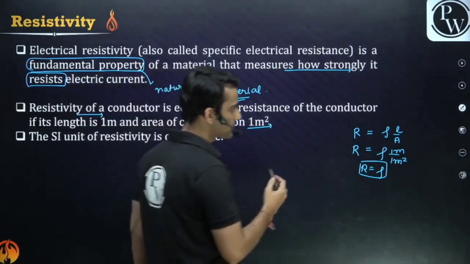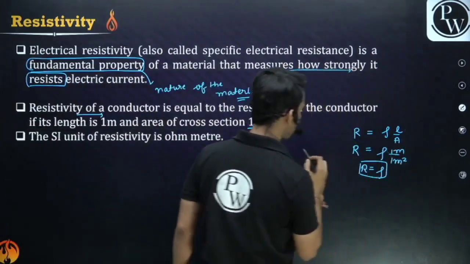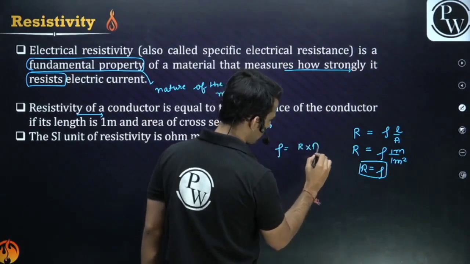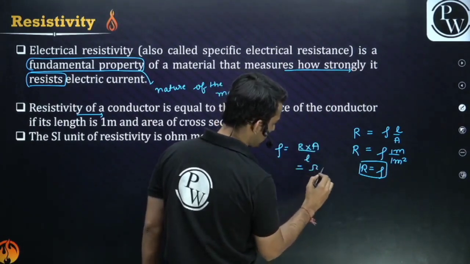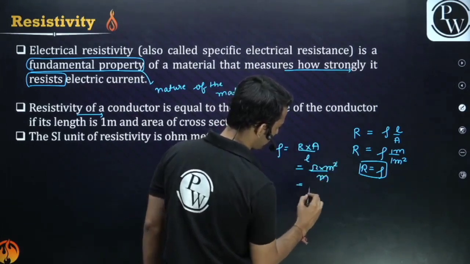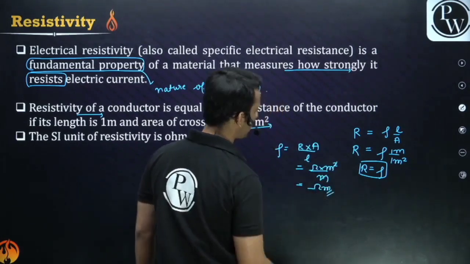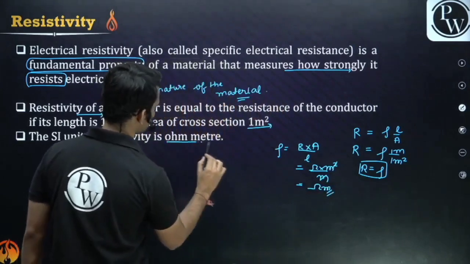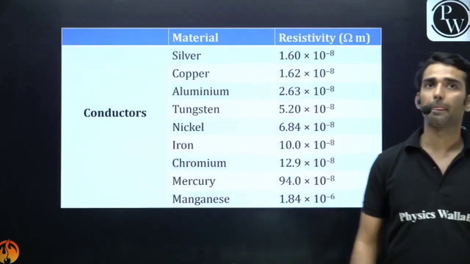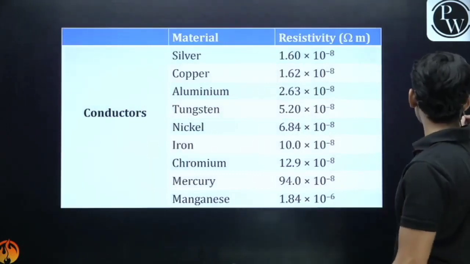What is the unit for resistivity? From here, guys, resistivity is nothing but R into A upon L. Area is in meter square, length is in meter. So the unit of resistivity is ohm meter. Okay, the unit of resistivity is ohm meter. Clear? Okay.